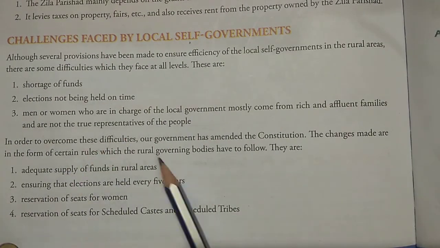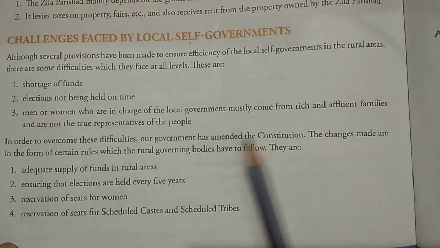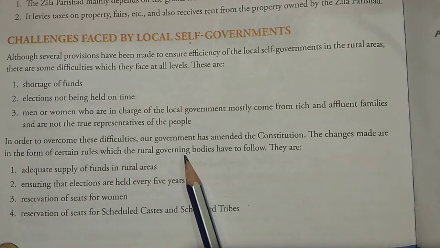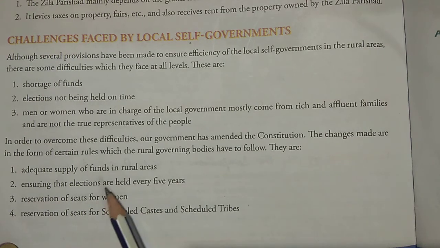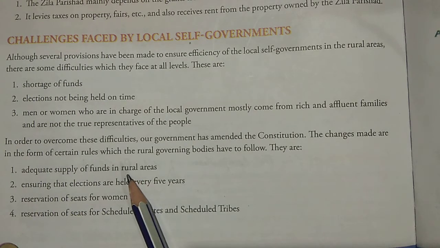Now, in order to overcome these difficulties, our government has amended the constitution. Amended means they have made a change. The changes made are in the form of certain rules which the rural government bodies have to follow. What are they? They are an adequate supply of funds in rural areas. So the central government and the state government are taking care so that they may not have less money to complete the tasks for development.